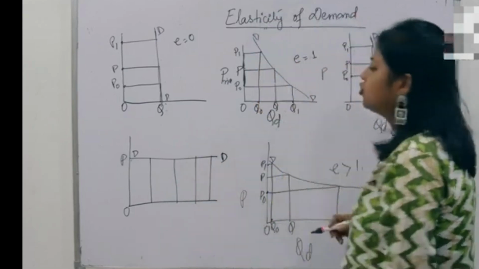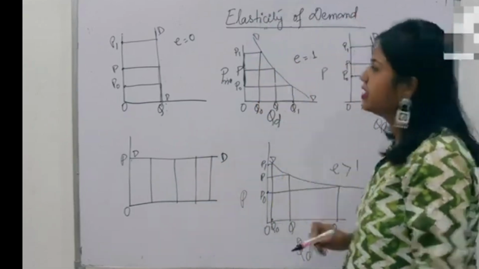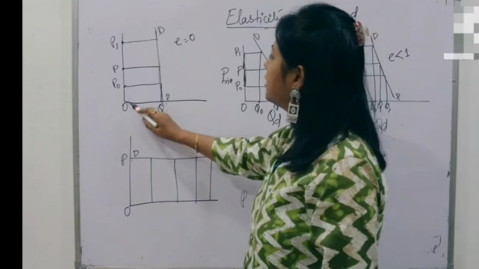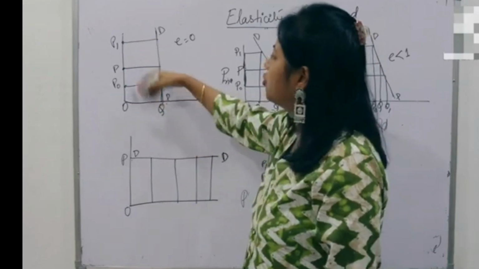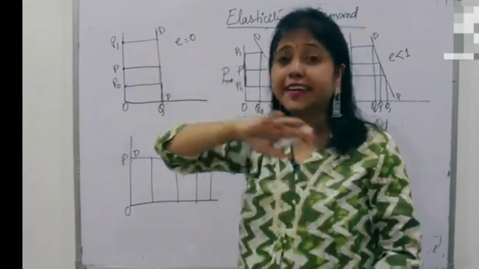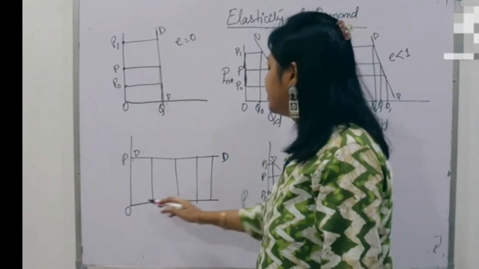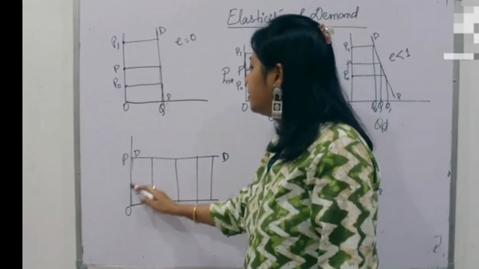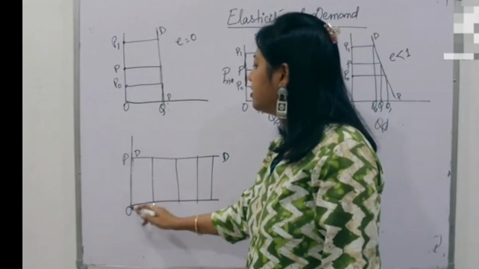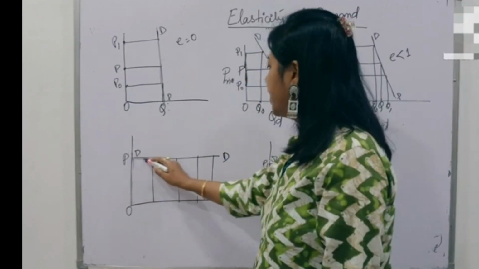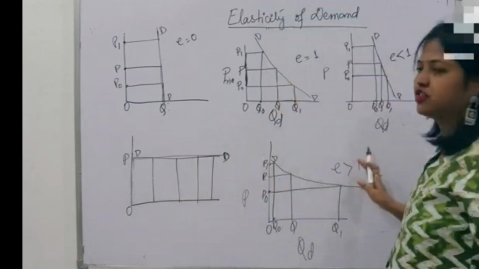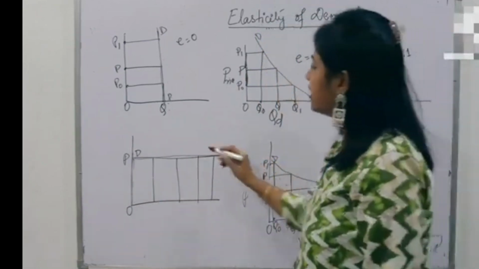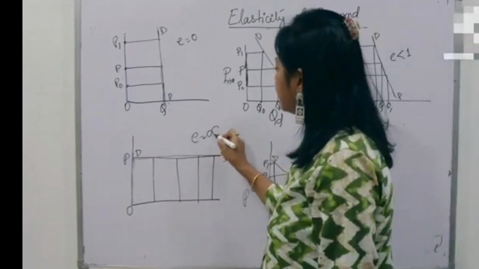Corresponding to price, demand is not adjusted at all, whereas here, whether the price increases, decreases a little or not, the demand will increase considerably. So it looks like a horizontal straight line.